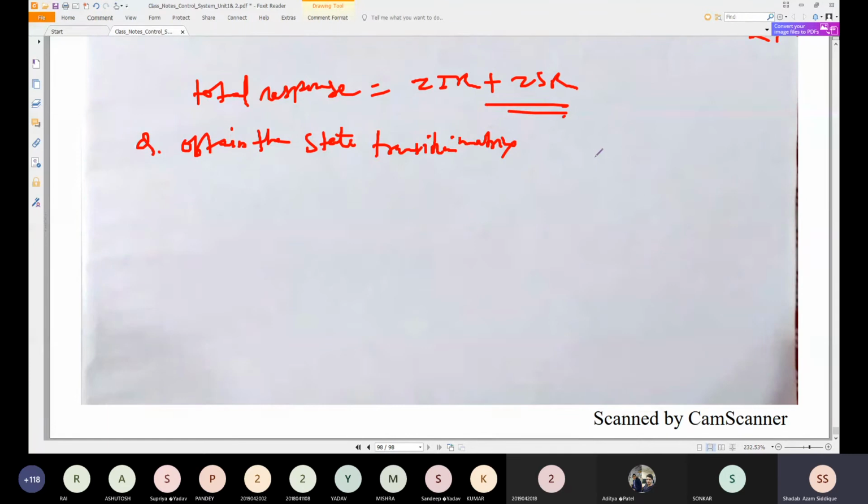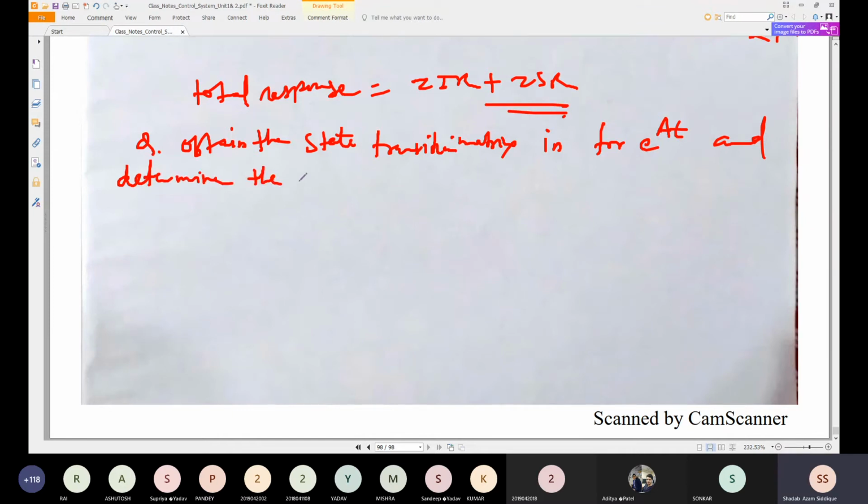okay, in the form, see here the question में given है in the form e to the power at. स्टेट ट्रांजिशन मैट्रिक्स को e to the power at के फॉर्म में लिखना है, not in the direct form which we are solving for previous problem. Okay, so in form of e to the power at, and determine